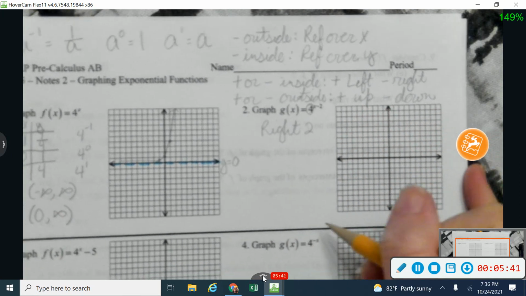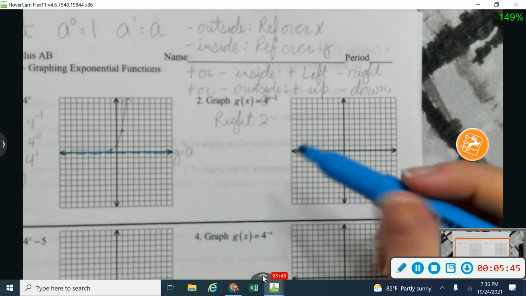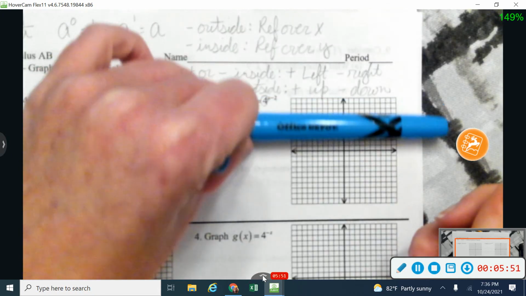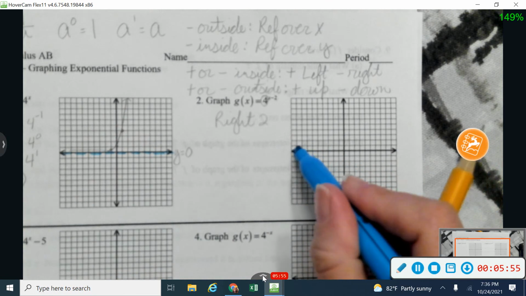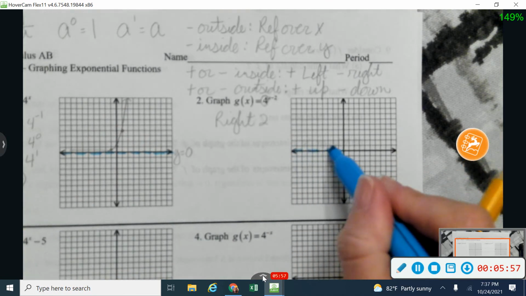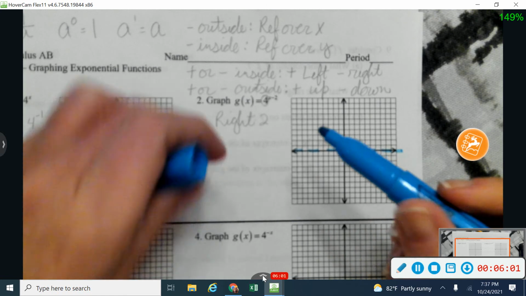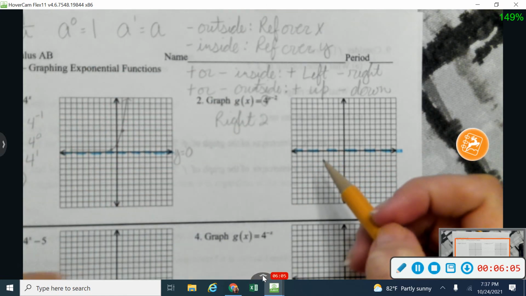Now because my asymptote is horizontal, that's not going to change my asymptote. So the only thing that'll change an asymptote that's on your x-axis would be if we were to move it up and down. Okay, so in this case I'm not moving up and down. I'm just moving to the right with all of my points. So I'm going to keep my asymptote right there on my x-axis, or right there where y is equal to 0.